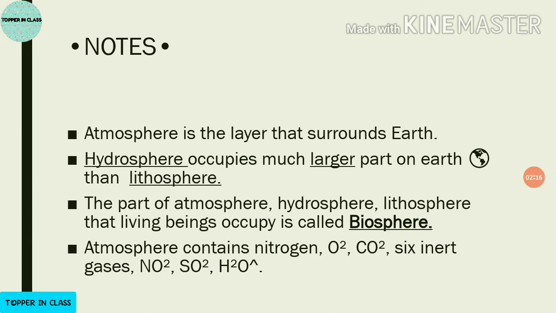Okay, so in atmosphere there are various types of gases. There is nitrogen, oxygen, carbon dioxide, 6 inert gases, nitrogen oxide, sulfur dioxide, water vapor and dust particles. All these gases are in atmosphere.